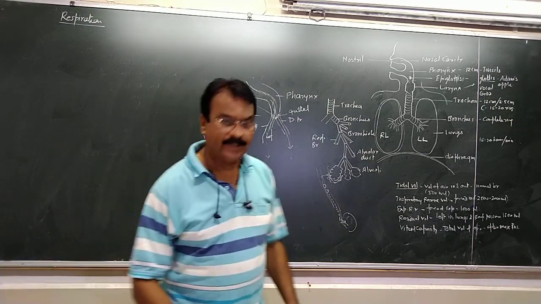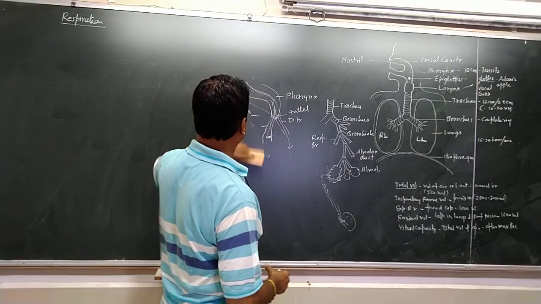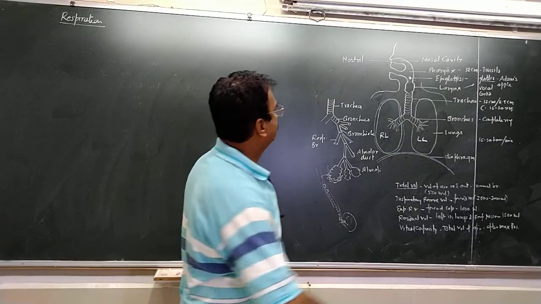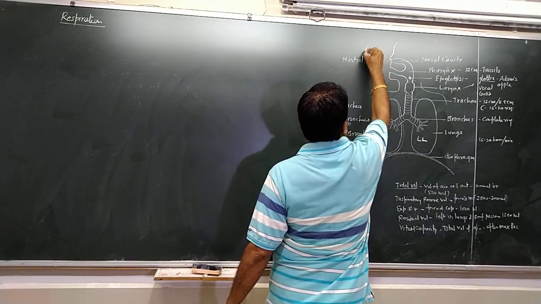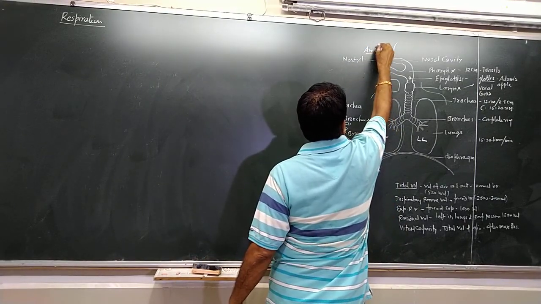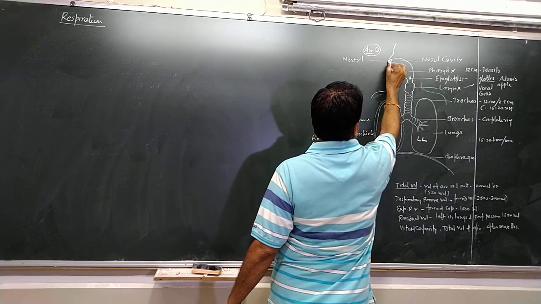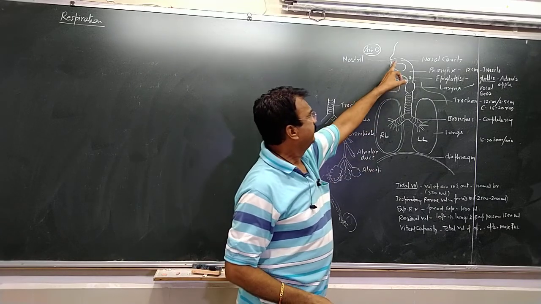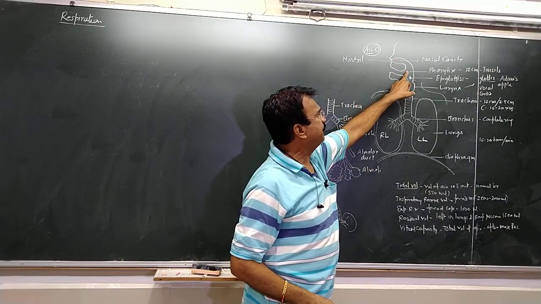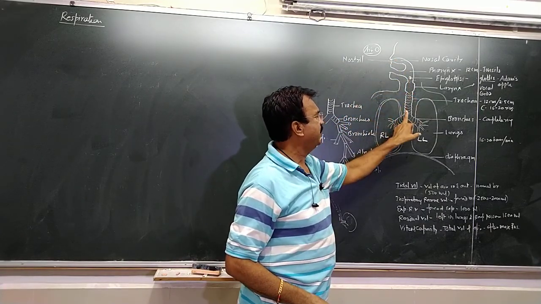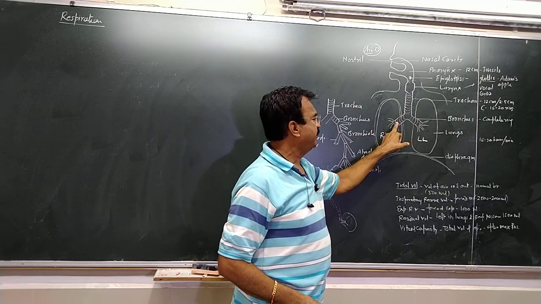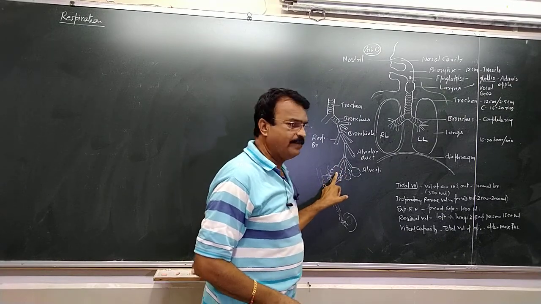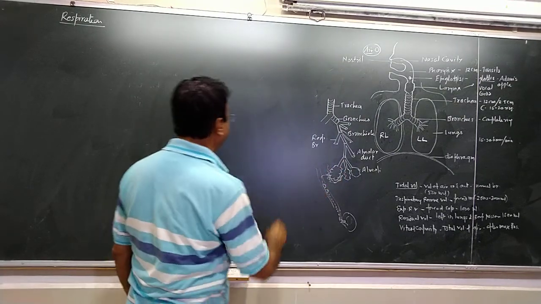So we are talking about respiration, how respiration takes place in a human. The air contains oxygen. The oxygen which enters the nasal passage through the nostril will pass into the pharynx, then to the larynx, then to the trachea, and then to the bronchus, and from the bronchus it will pass into the alveoli. Now what happens here?